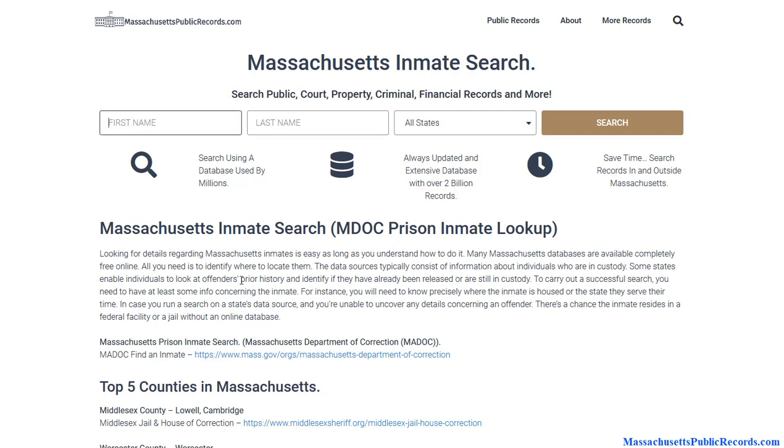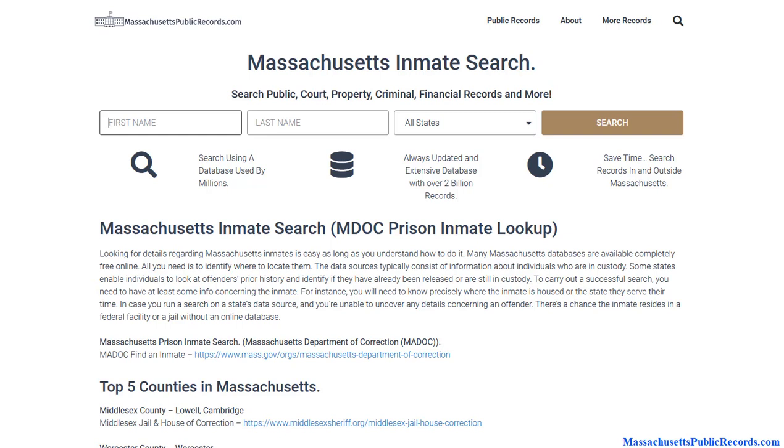One other thing to consider is the search box on top here. What this does is it doesn't just pull records from the state of Massachusetts, it pulls records from multiple states. So it gives you more of a nationwide look into somebody's criminal history, financial records, and public records in general. Why could that be important? People do move around. Let's say they have a criminal past in the state of Washington, maybe in the state of Tennessee, and now they're living in Massachusetts. If you're just researching at the county or state level in Massachusetts, you're not necessarily going to see what happened in Washington or Tennessee.